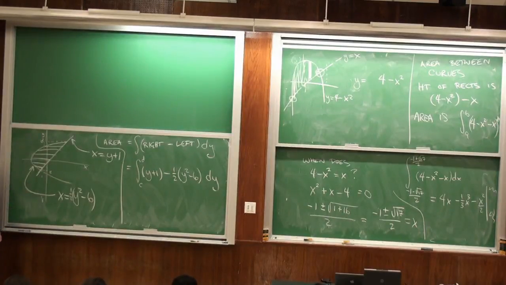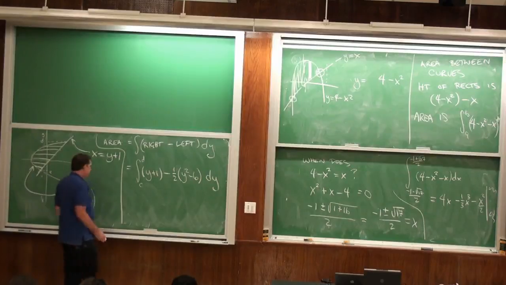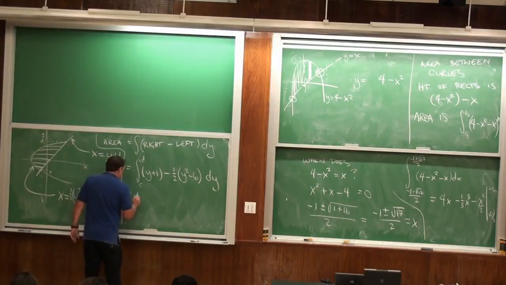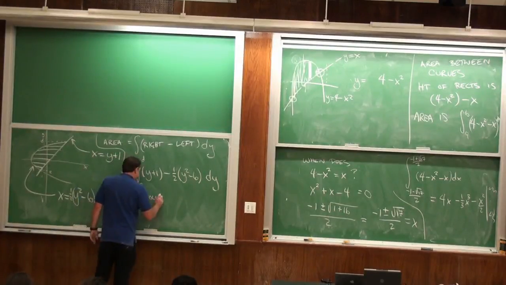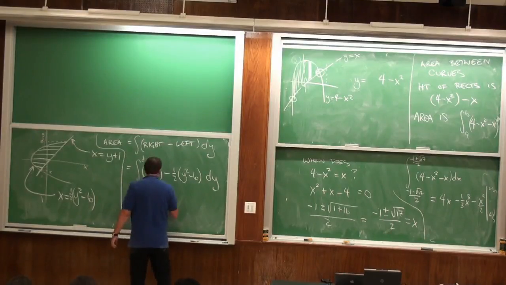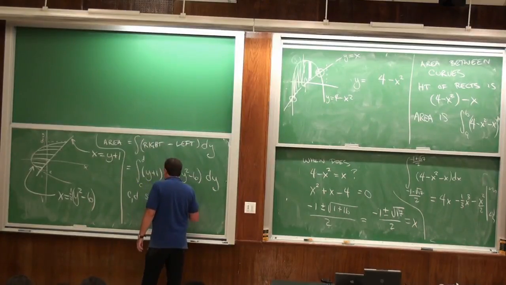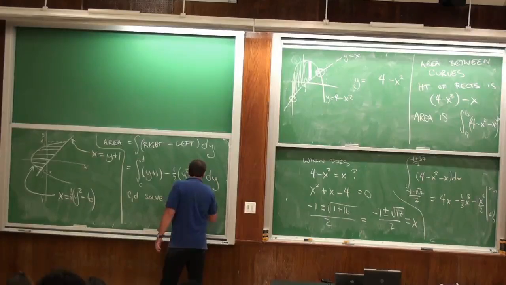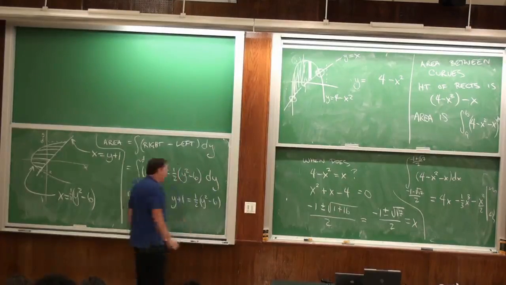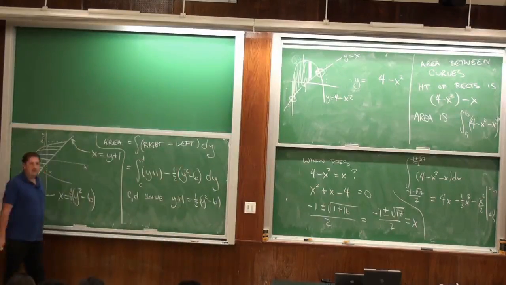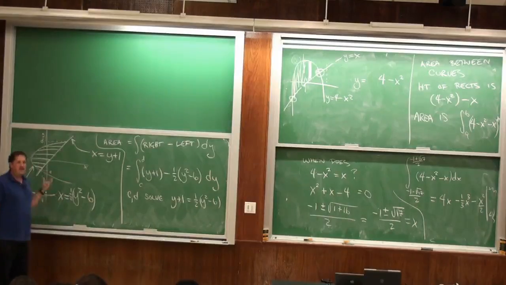We integrate from c to d. But those are the y values where they cross. So we want to find the y values where these two things cross. So the c and the d solve y plus 1 equals 1/2 y squared minus 6.